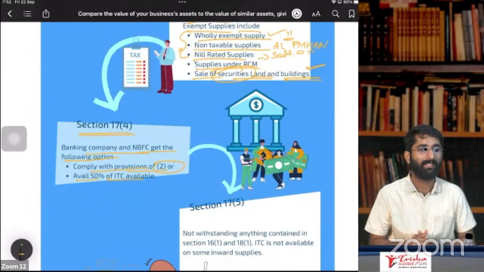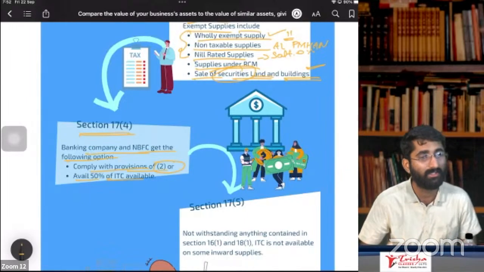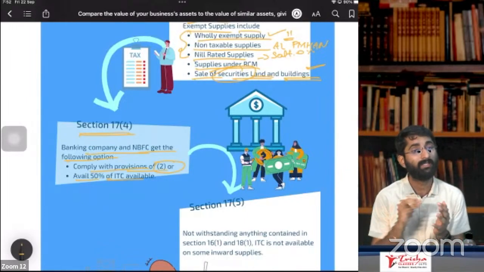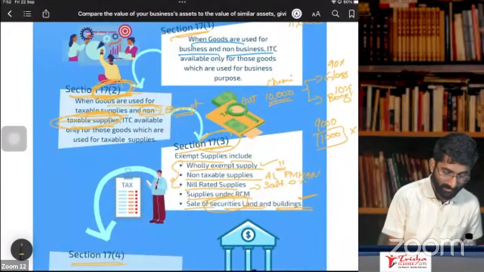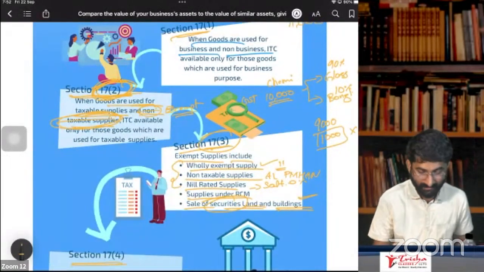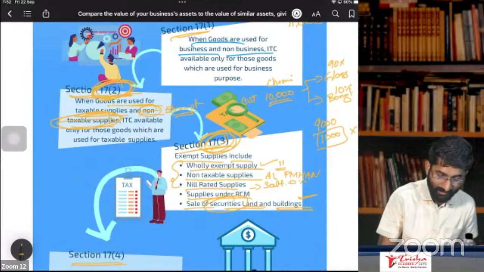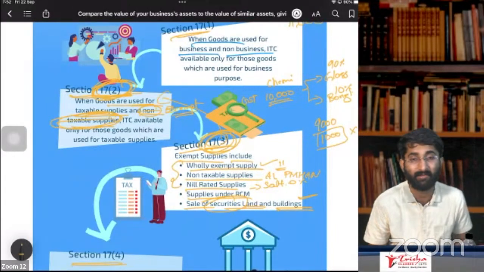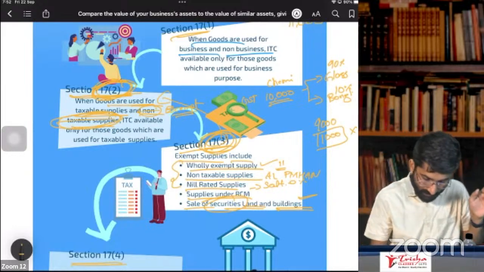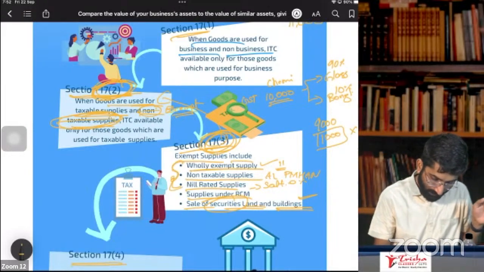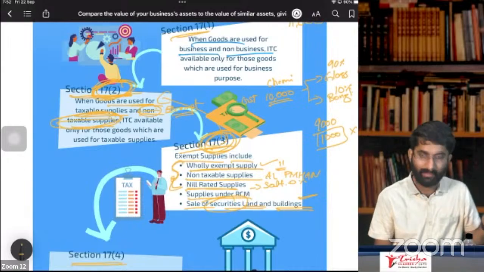Do all exempt supplies include RCM? No. Only for section 17, subsection 2. This section 17, subsection 3 is an explanation for section 17, subsection 2. In the registration chapter, exempt supply includes only these three things: wholly exempt, non-taxable supplies, and nil rated supplies.